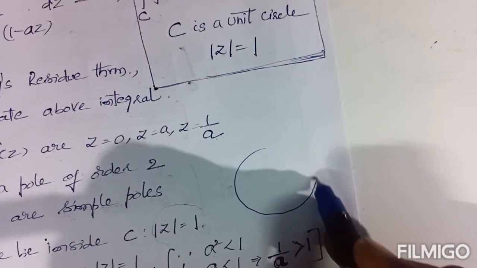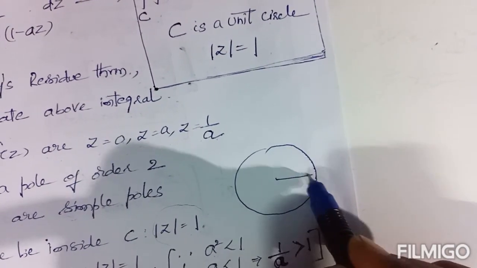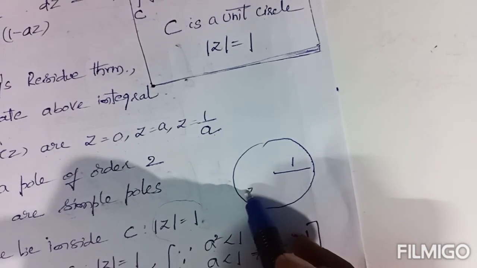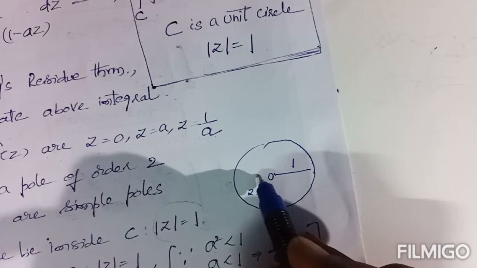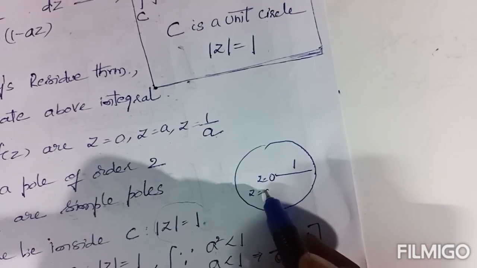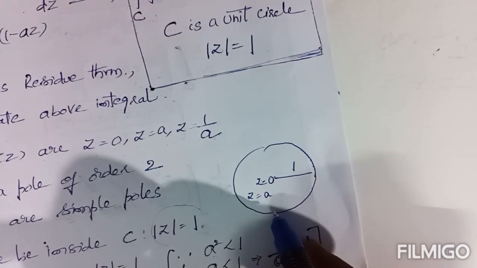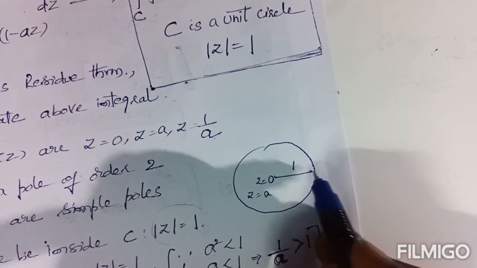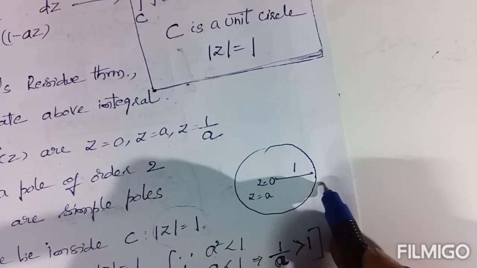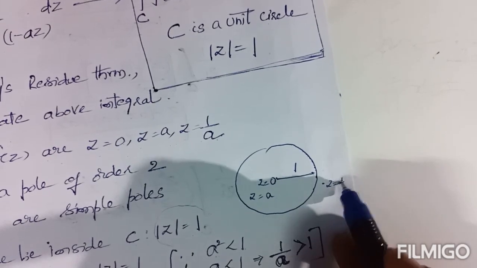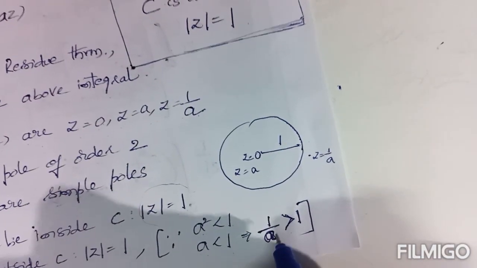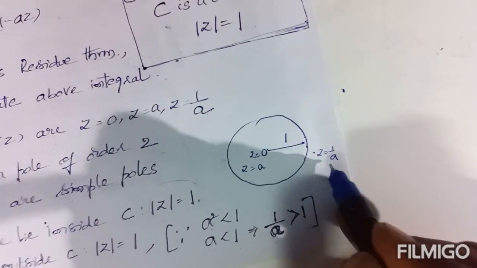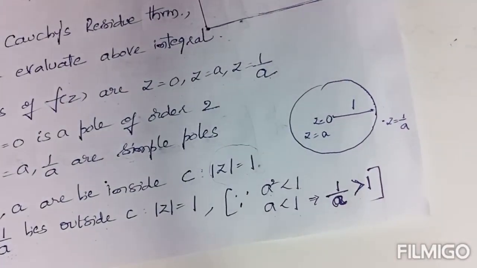This is the unit circle, its radius is 1. So our points z = 0 and z = a lie inside the circle, but z = 1/a lies outside the circle. Why? Because 1/a is greater than 1, the radius. That's why the point lies outside of the circle.